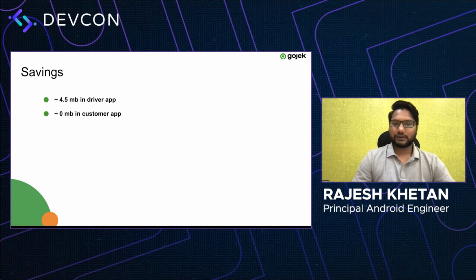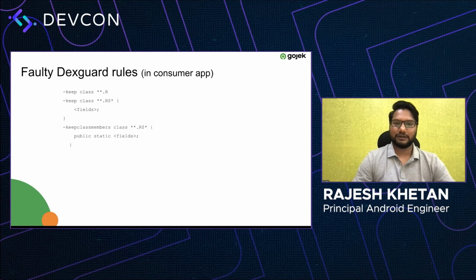So we started looking deeper into why the customer app was not benefiting from this particular change, and we found out that there were some rules which were quite generic, which were keeping all the references to all our R files, and these rules were being inherited from multiple libraries. One of them was a third-party library, and two of them were from our internal Gojek libraries, right? So those libraries had these generic rules which were getting inherited in our app, and because of those, we were not able to get rid of any resources in the consumer app.